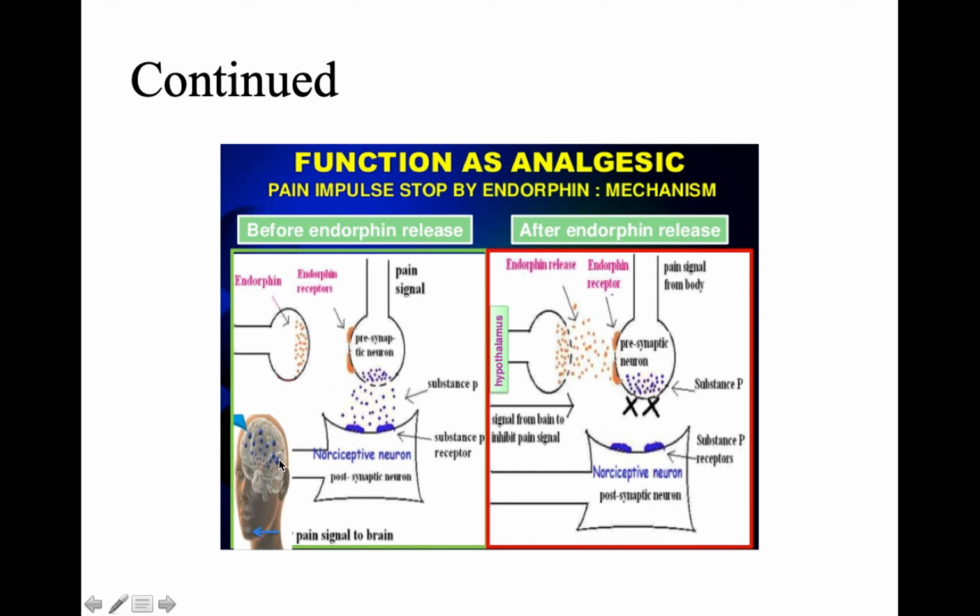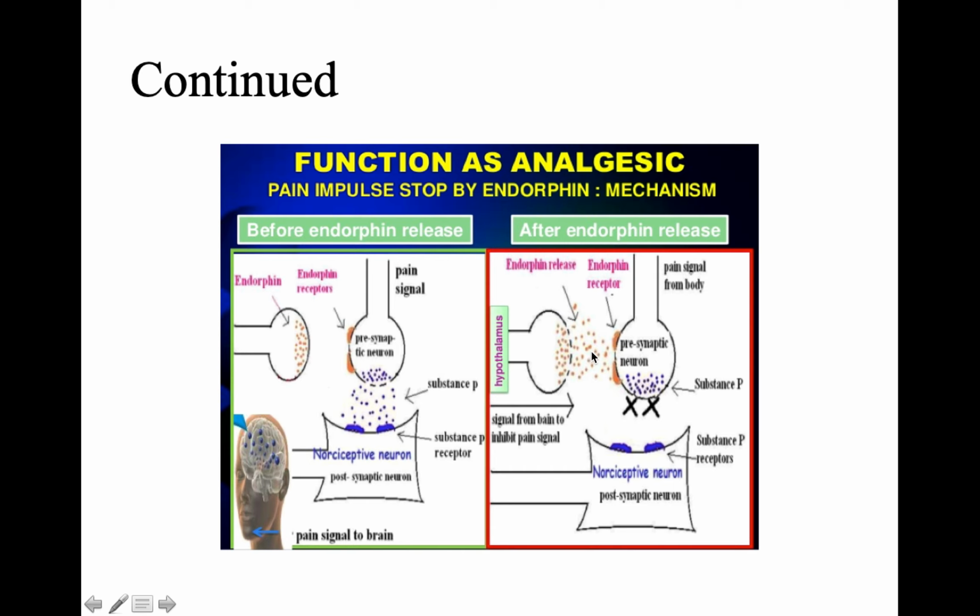Now our body can feel the pain. Once it has occurred, the brain gets activated and induces the release of endorphins from the brain. These endorphins are released and bind to the endorphin receptors present on the presynaptic neuron, such as the mu opioid receptors.